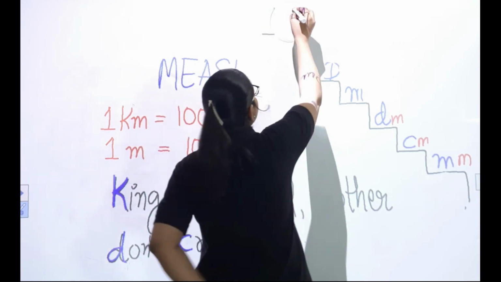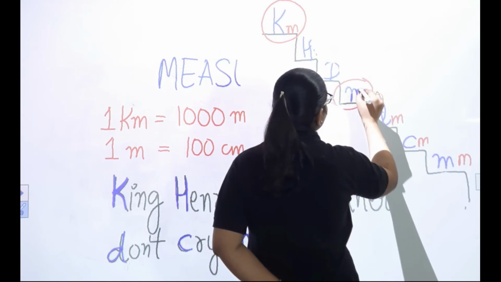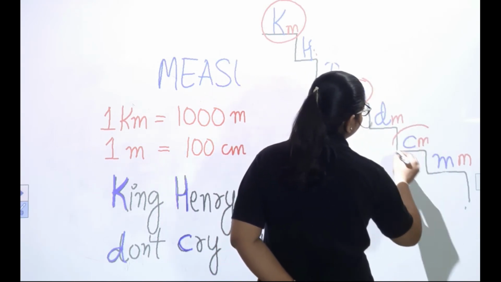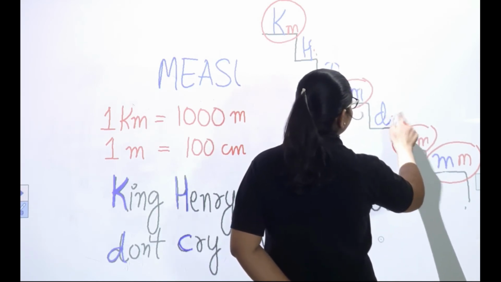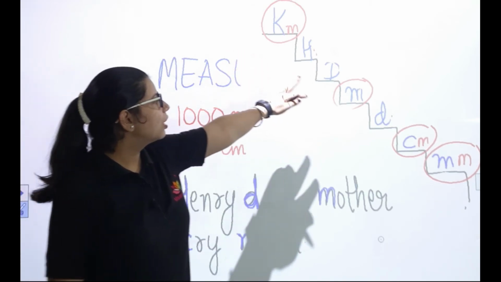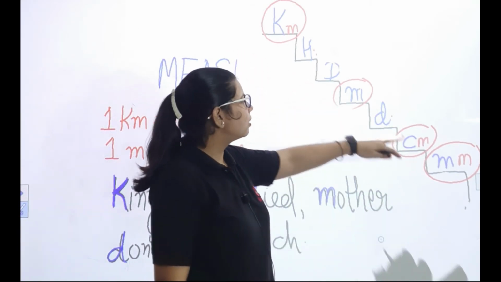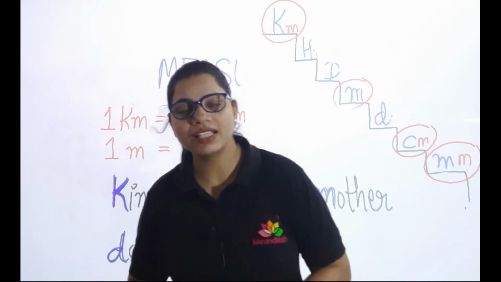We need to focus here on king, then mother, then cry much. King, mother, cry much. So km is nothing but, अभी मैंने आपको फुल फॉर्म बताया था, km is किलोमीटर.